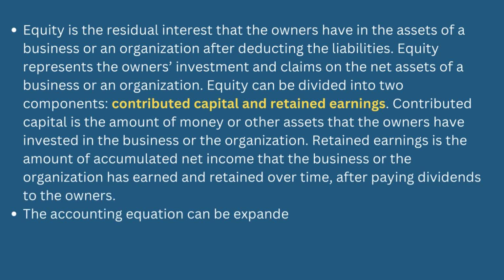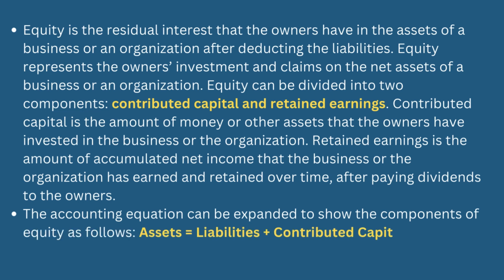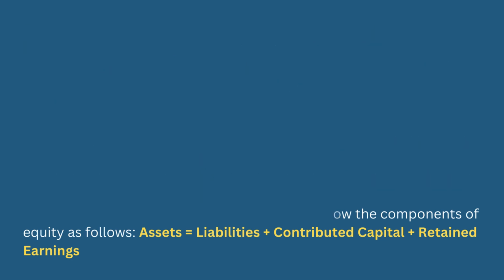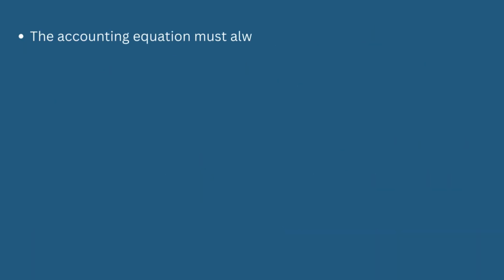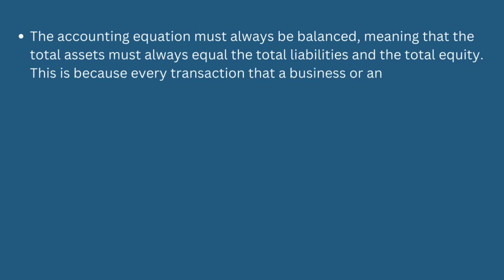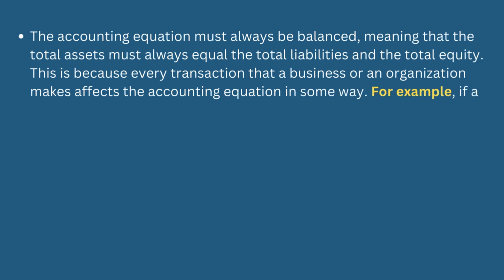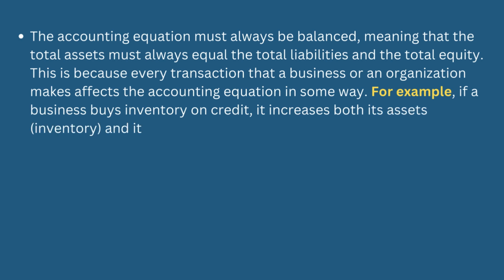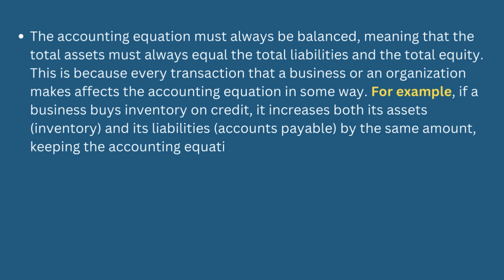The accounting equation can be expanded to show the components of equity as follows: assets equals liabilities plus contributed capital plus retained earnings. The accounting equation must always be balanced, meaning that the total assets must always equal the total liabilities and the total equity. This is because every transaction that a business or an organization makes affects the accounting equation in some way. For example, if a business buys inventory on credit, it increases both its assets, inventory, and its liabilities, accounts payable, by the same amount, keeping the accounting equation balanced.